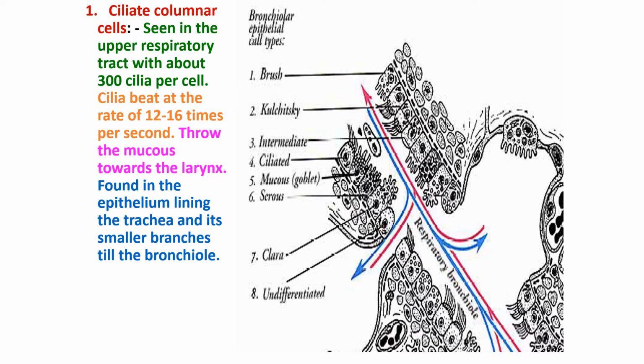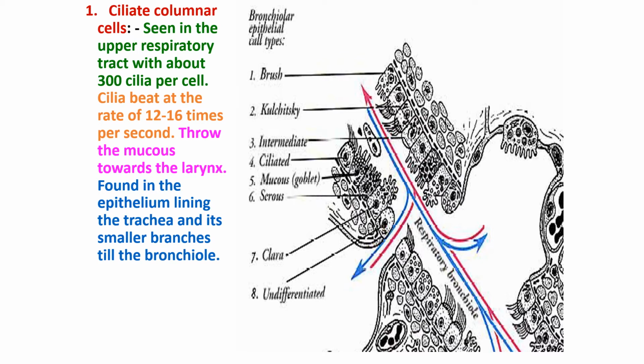It has ciliated columnar cells with about 300 cilia per cell, and they beat around 12 to 16 times per second, and they push the mucus towards the larynx, and from the larynx we swallow it and it gets digested and is excreted.